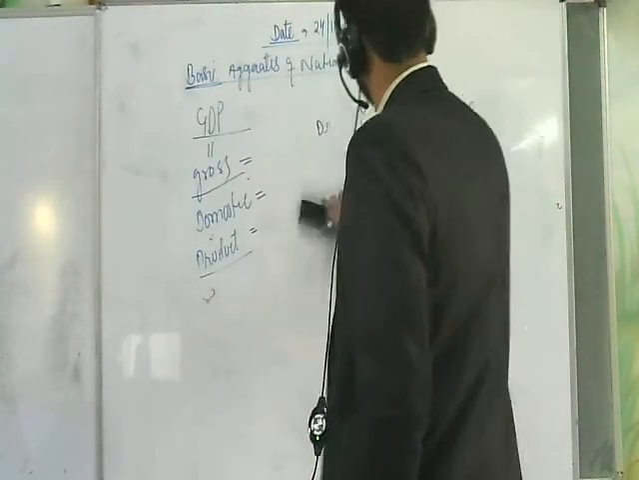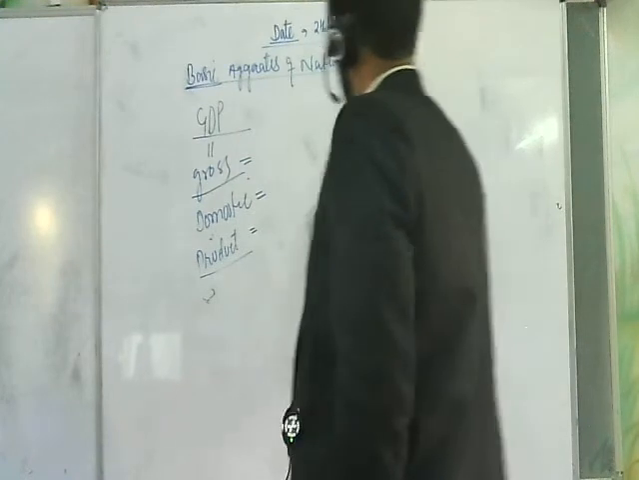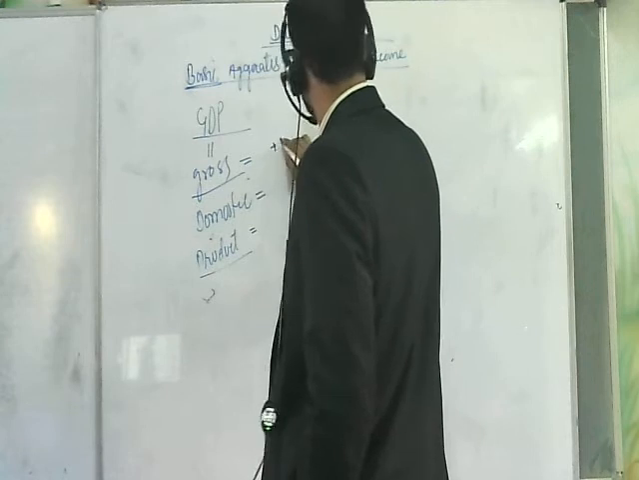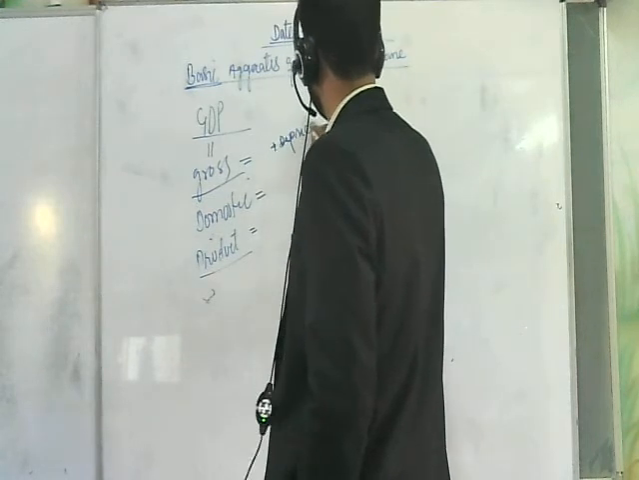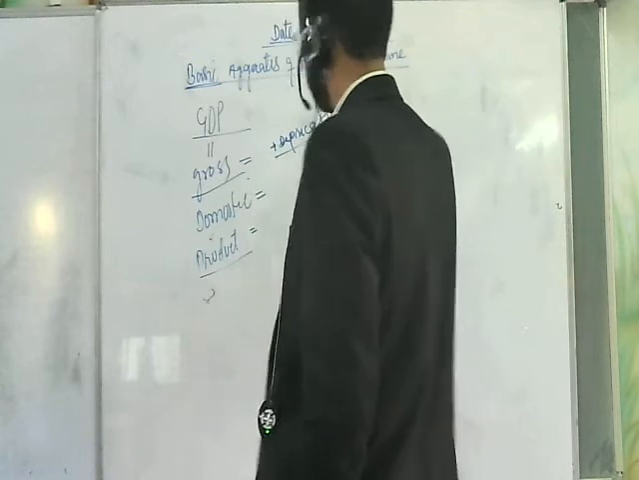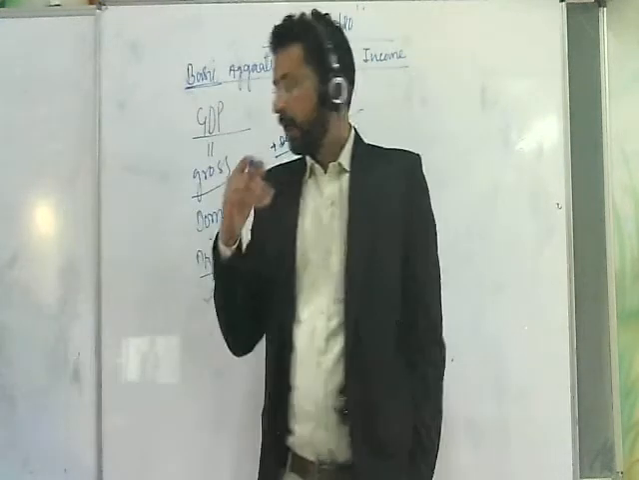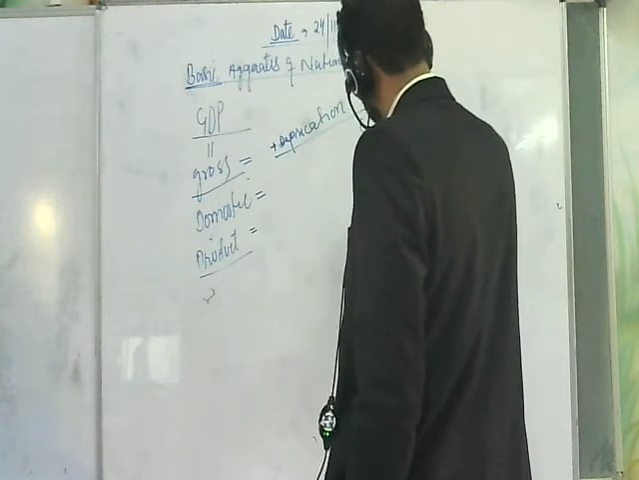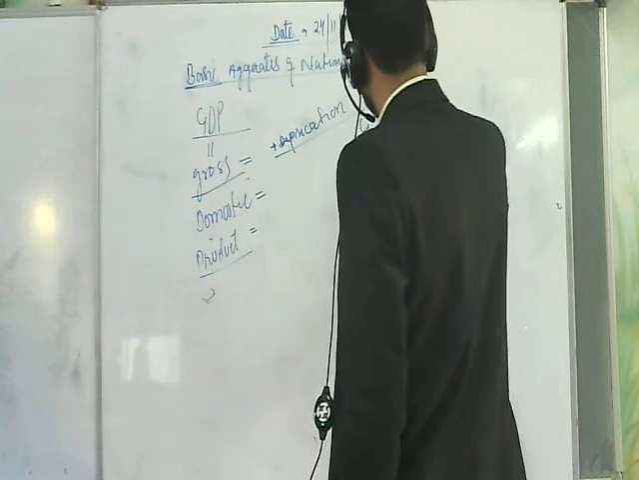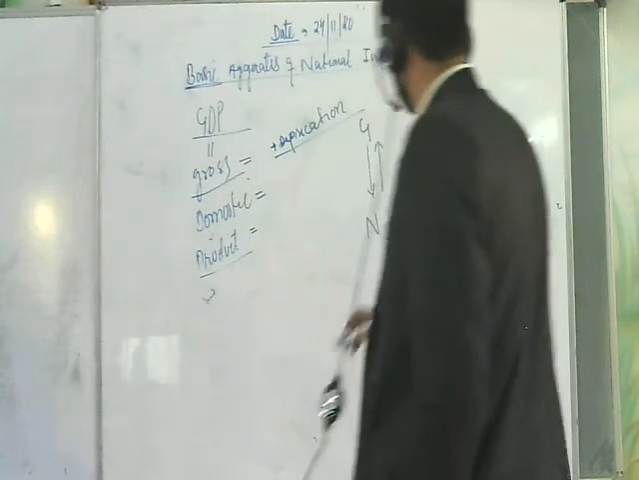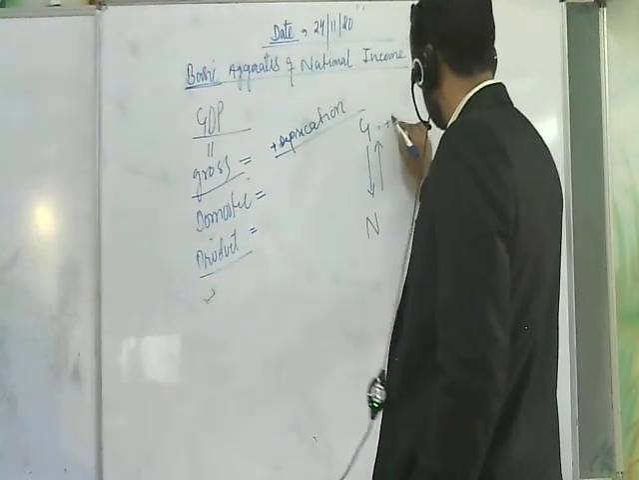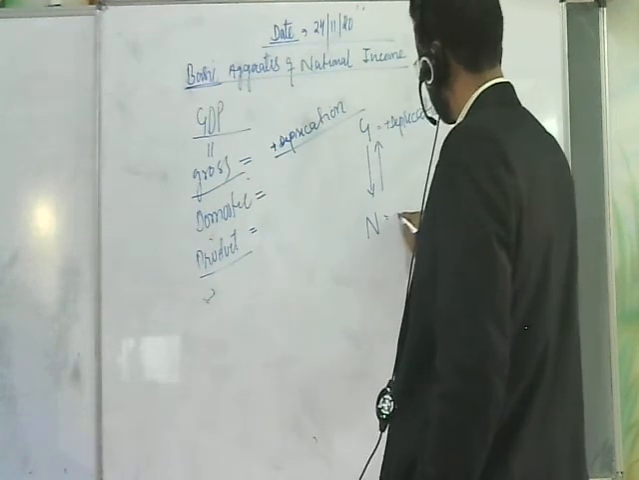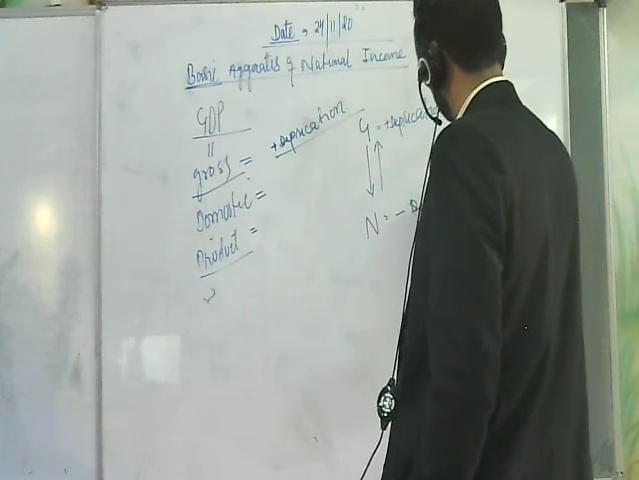First of all, what is gross? Gross means that the value of depreciation has been included. Now look at this, it's G, it's gross. Gross will always be replaced with net, and net will always be replaced with gross. In gross, it's plus depreciation, while in net it's without depreciation.